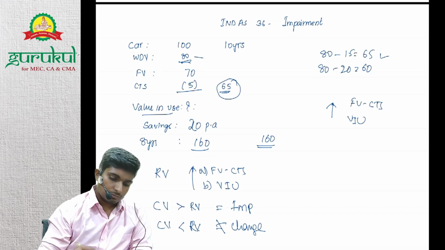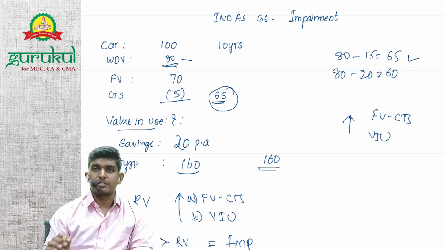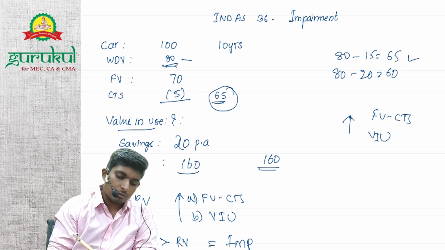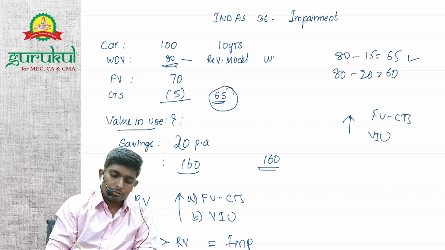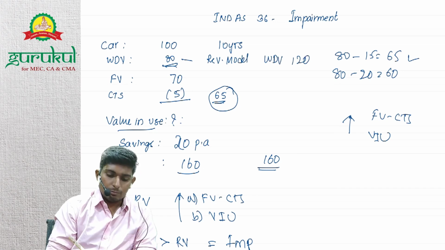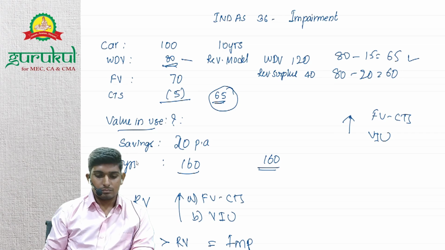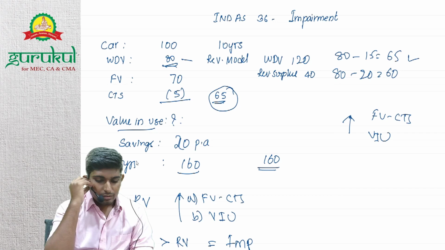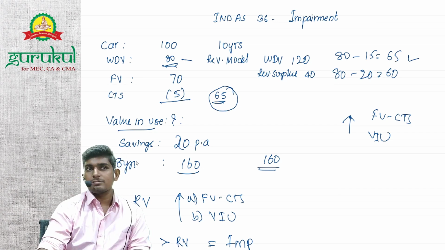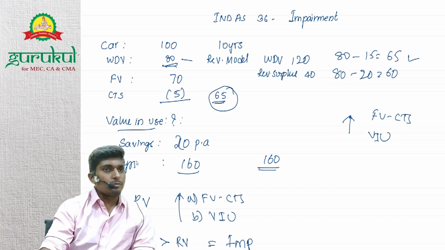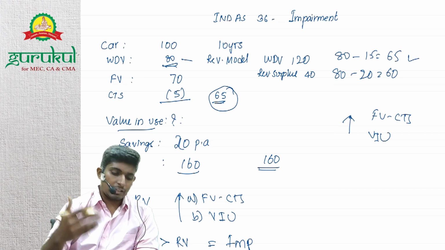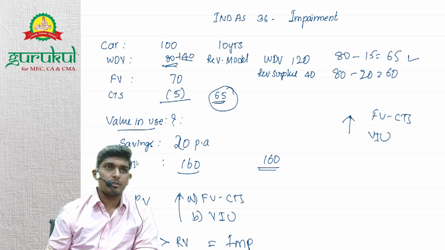Say now I was following the cost model, so this is right. Now let's say I'm following the revaluation model. So my WDV is 120, because my revaluation surplus is, can I say, 40? How 40? It should be 120 minus 100, right? It's basically fair value of 120. So I will increase my asset by 40, and my revaluation surplus will be 40.